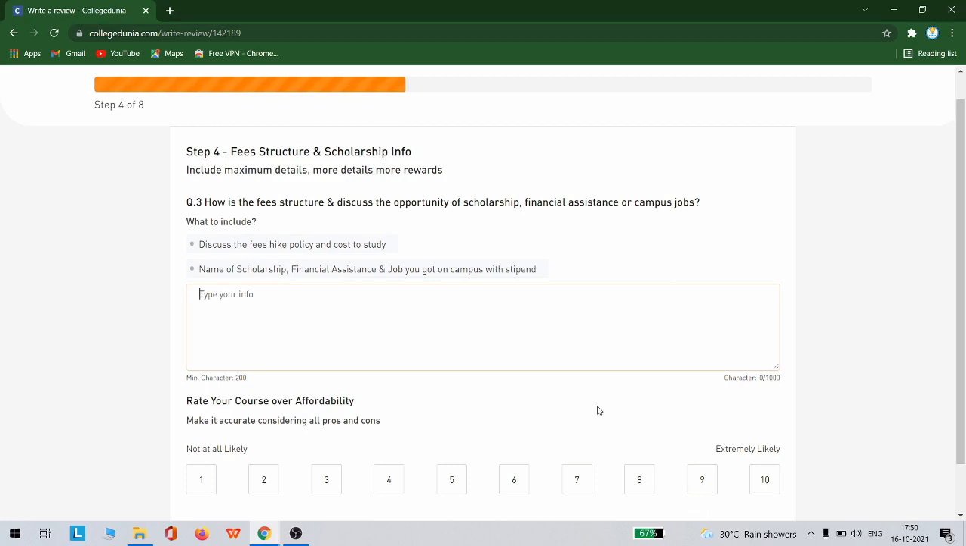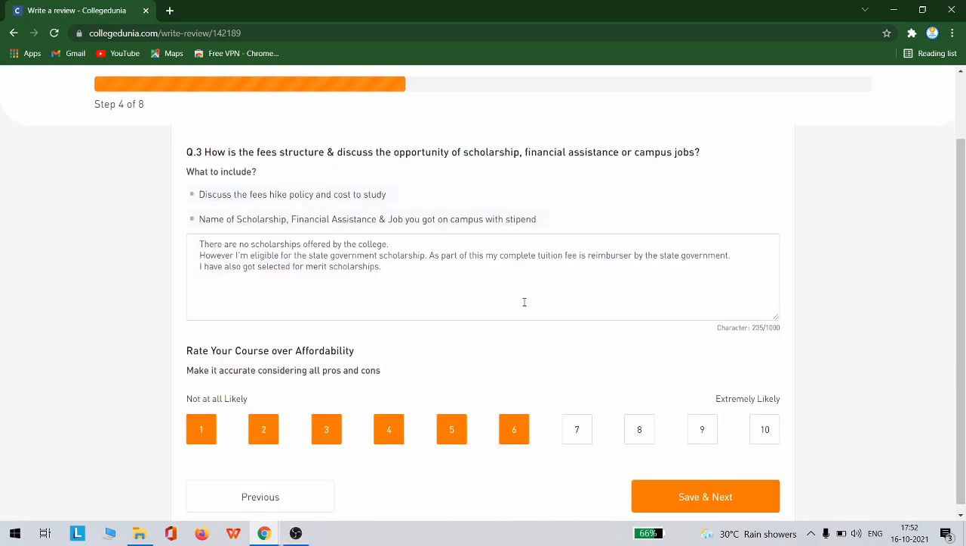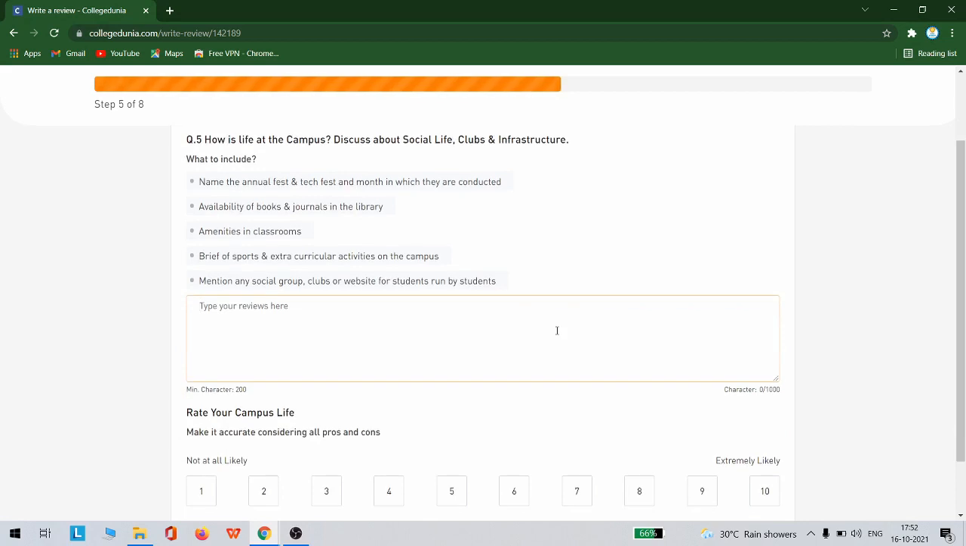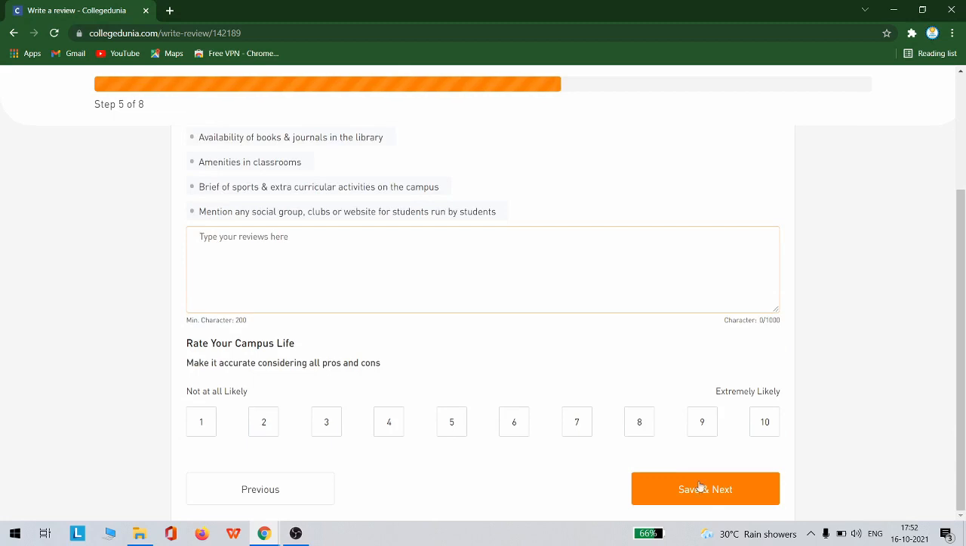So we are at step 4. Here is a question on the fee structure. Do provide the college fee structure, and whether there is any fee hike policy. If there are any scholarships offered by the college, you can mention that. If there is no scholarship or fee hike, you can mention that, and then click the rating like 6 or 7 or 8, and then click save and next. You have to complete another 8 steps similarly, answering all the questions, selecting this, and clicking save and next.